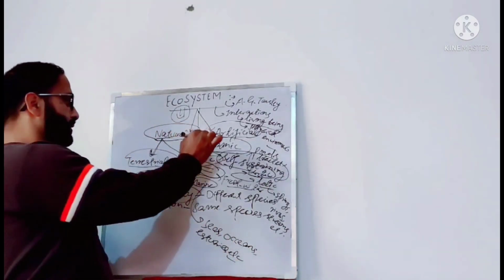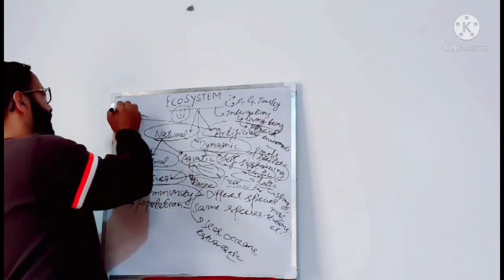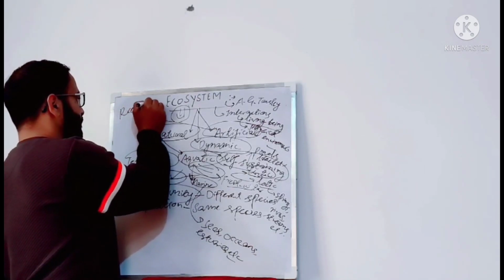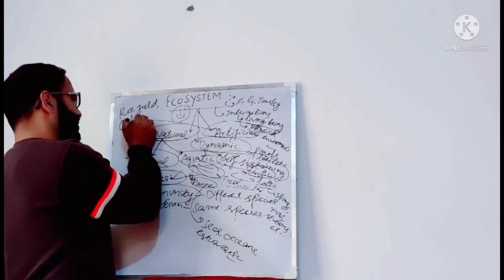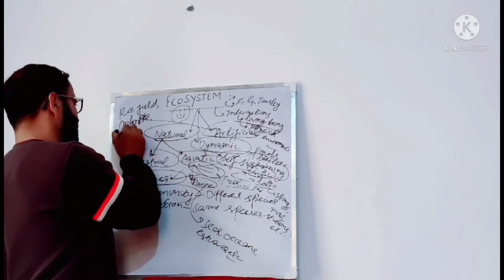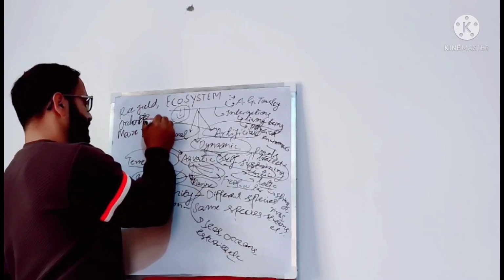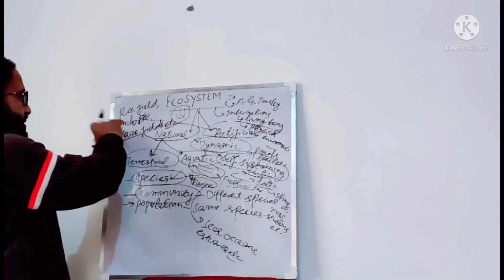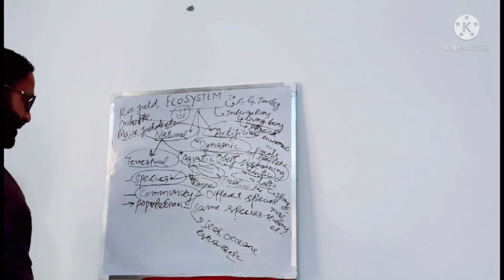Now these artificial ecosystems or man-made ecosystems are rice fields, orchards, or fruit orchards, apple orchards. Maize fields are also artificial ecosystems, etc. These are artificial ecosystems because they are maintained or managed by man.